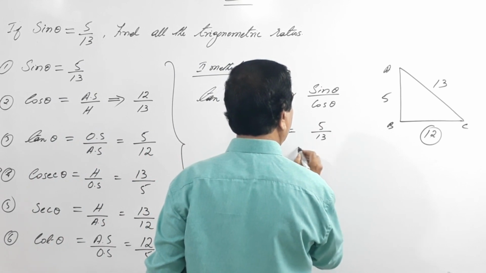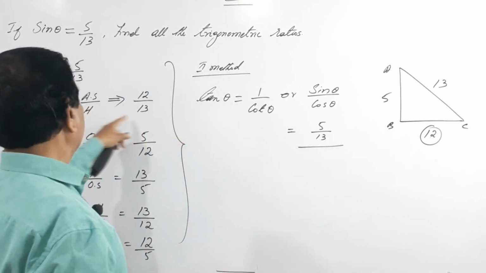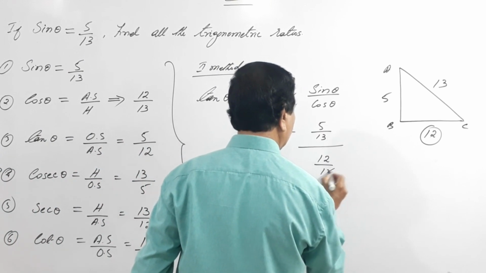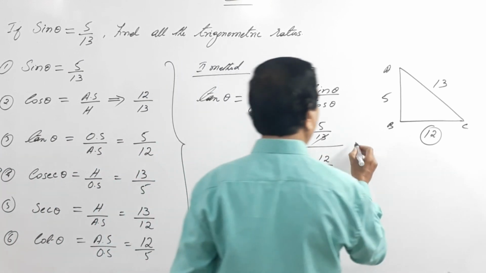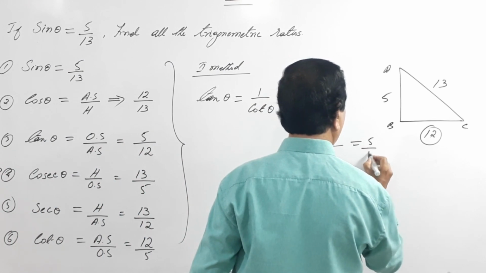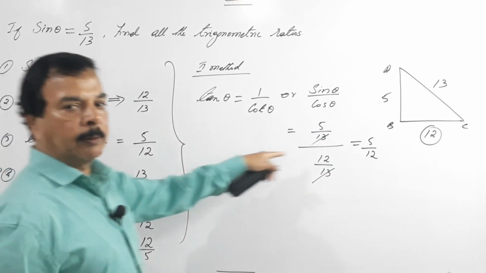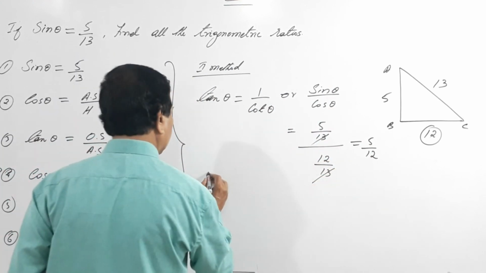5 by 13 divided by cos theta. Cos theta is 12 by 13. So both the denominator cancels, and we are left with 5 by 12. So what is tan? Tan is 5 by 12. We have got 5 by 12. Similarly,